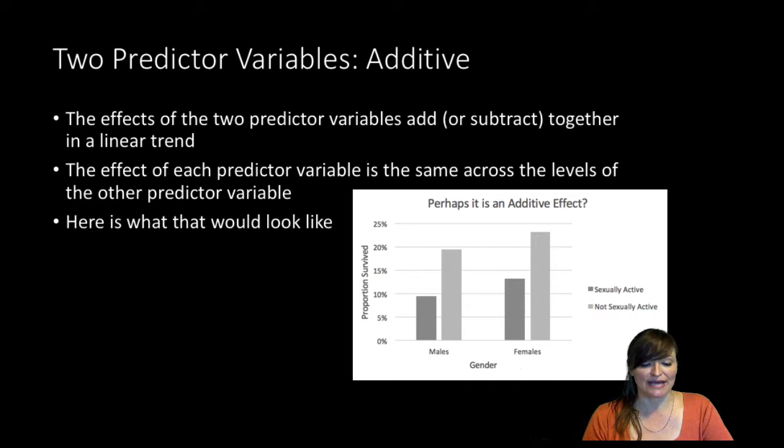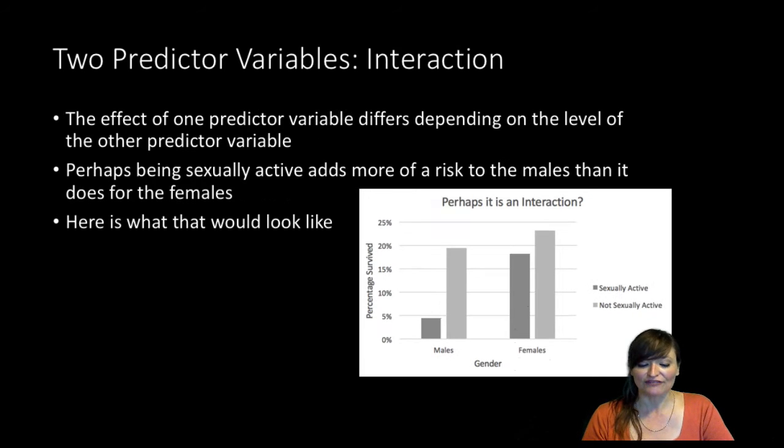The other possible pattern is an interaction. If the variables interact, then the effect of one variable differs depending on the level of the other variable. And so in this case, they don't have the same pattern, they have a different pattern, and we would call that an interaction.